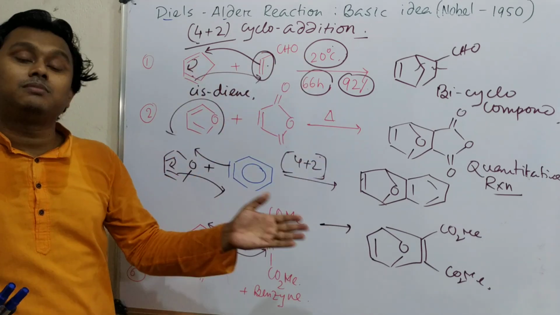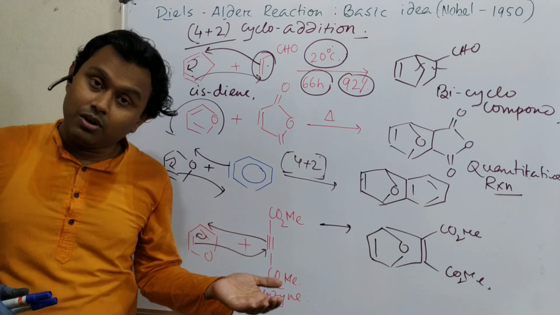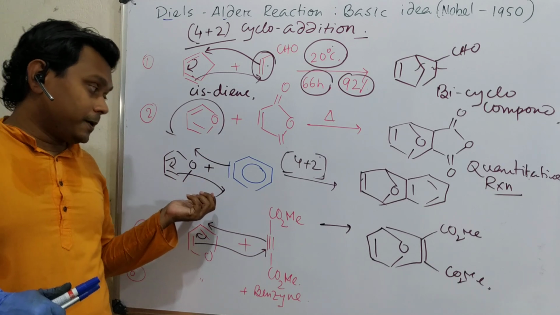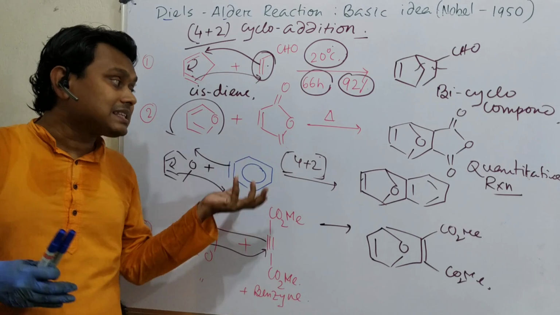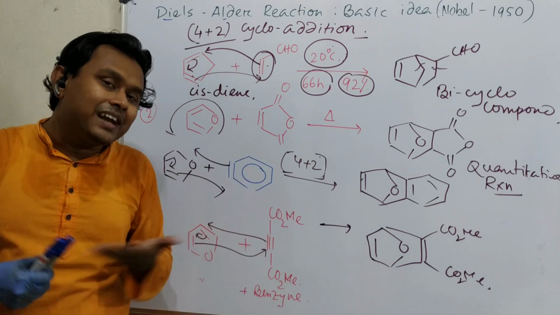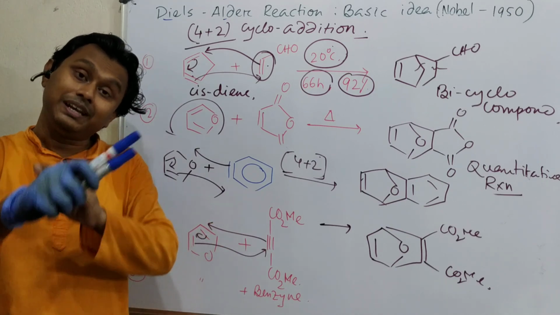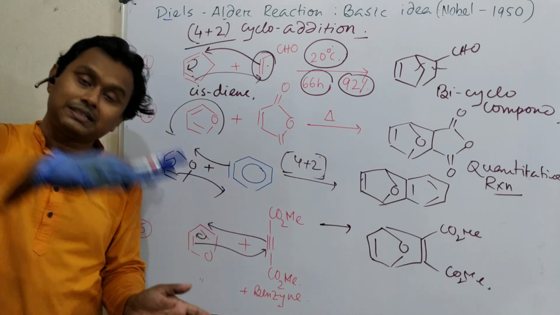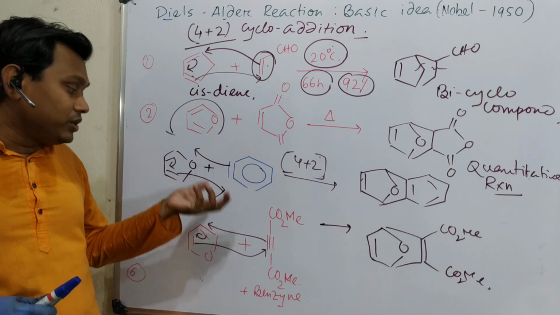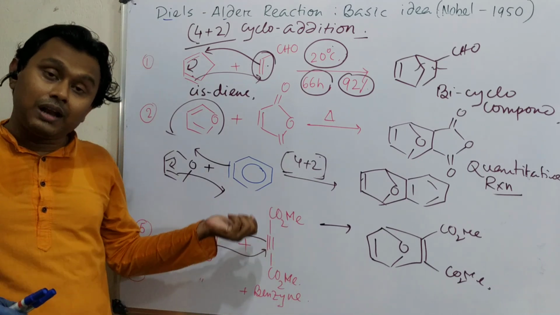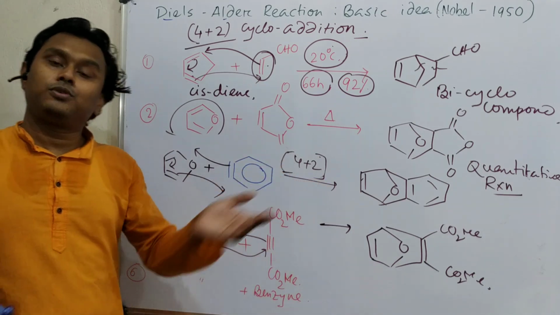Even, for example, cyclopentadiene remains in the normal state as a dimer. But if you want to get cyclopentadiene, what to do? You have to heat it, as I told, retro-Diels-Alder reaction. Upon heating, the dimer breaks and the monomer is produced. Then we can use the monomer itself. And finally, we discussed how the triple bond, like the double bond, participates in the Diels-Alder reaction to produce the 4+2 addition product.